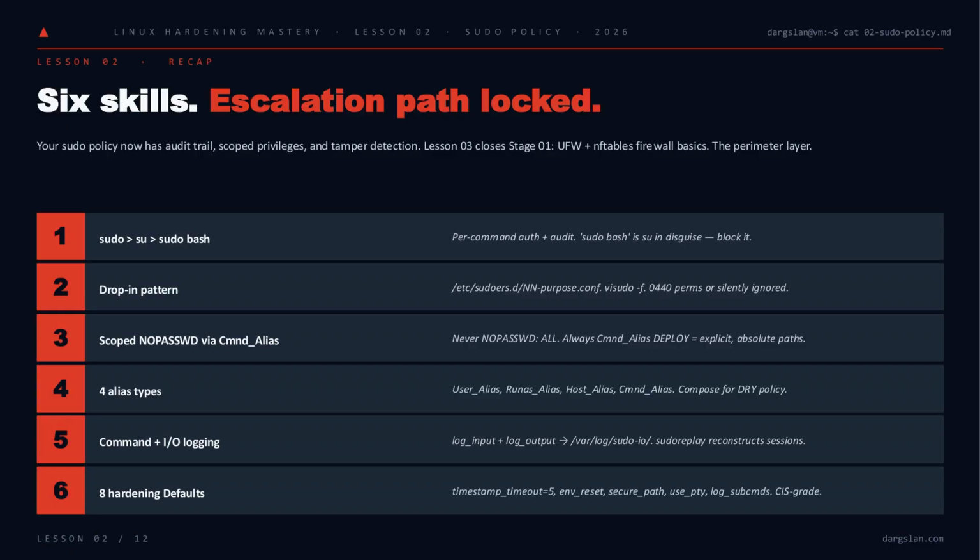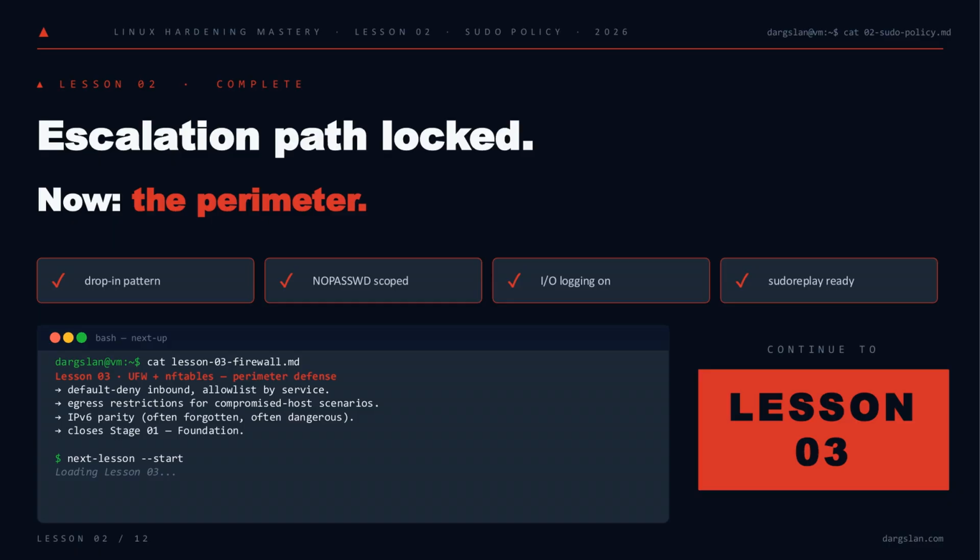6 skills, 1 escalation path closed. Per-command sudo over su, drop-ins with correct perms, NOPASSWD scoped through Cmnd_Alias, the 4 alias types composing into DRY policy, full IO logging replayable with sudo replay, and 8 hardened defaults at CIS grade. Audit trail, scoped privilege, tamper detection, all in place. Next lesson closes stage 01 with UFW and nftables, the perimeter layer. Escalation path, locked. Drop-in pattern, scoped NOPASSWD, IO logging, sudo replay, all checked.